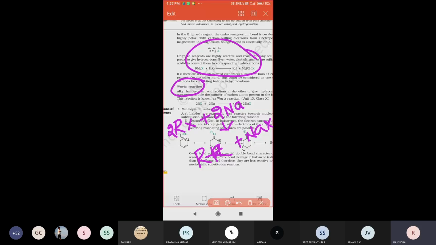So when alkyl halides react with sodium metal, an alkane will be forming, plus sodium halide will be left.